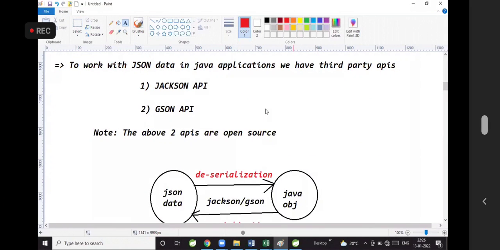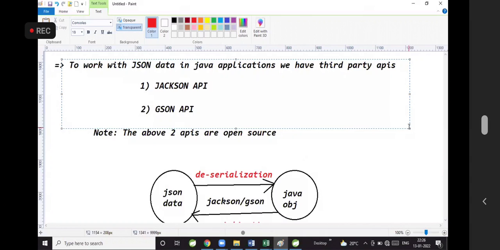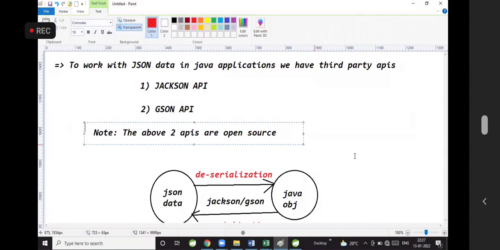How to work with JSON data in the Java application? We have two APIs, guys. In order to work with JSON data in Java applications, one is called Jackson, another one is called JSON. The above two APIs are open source.